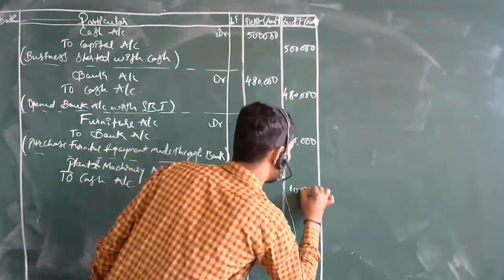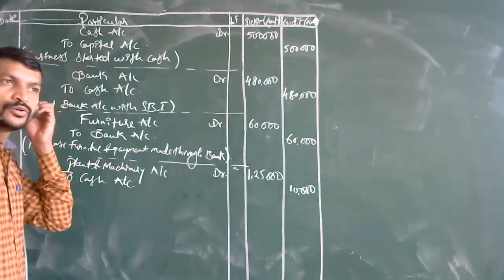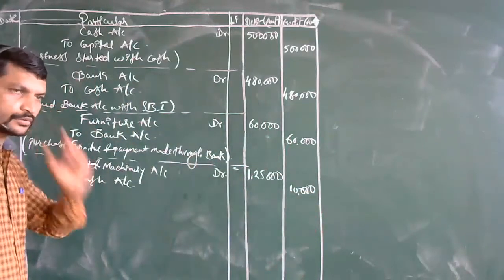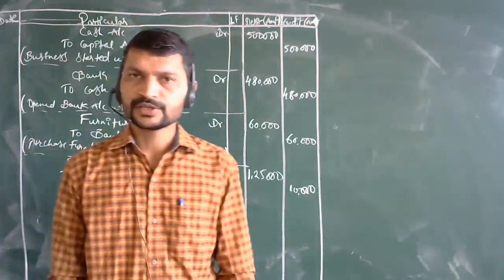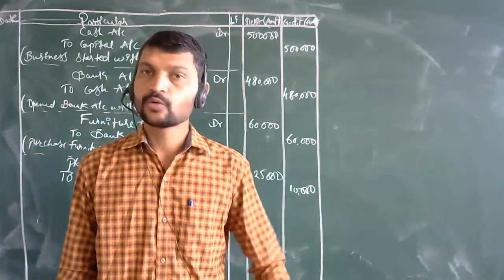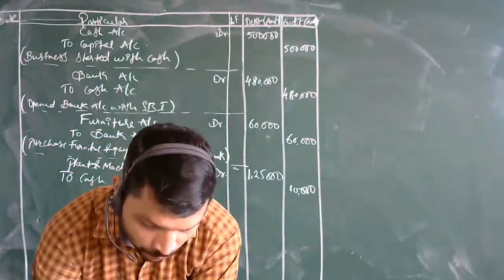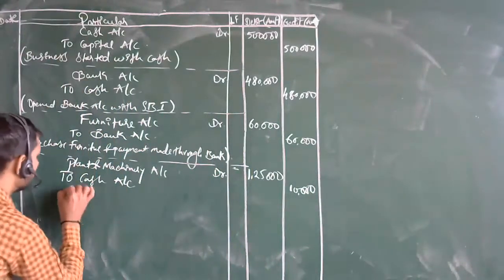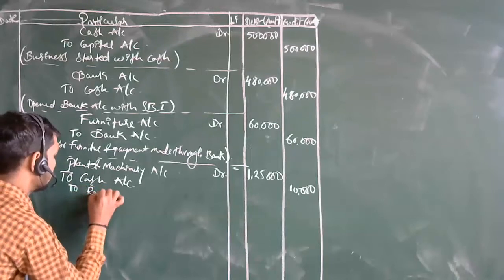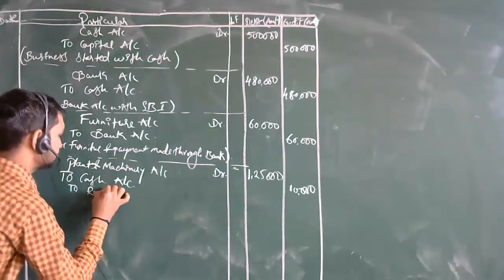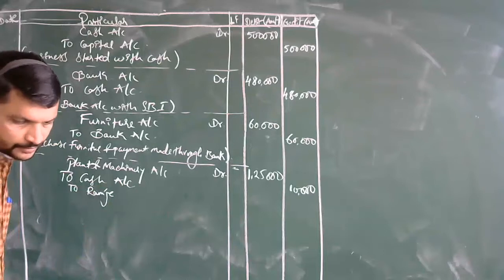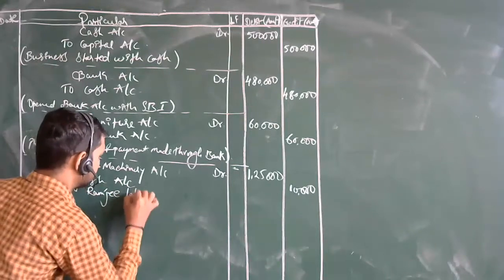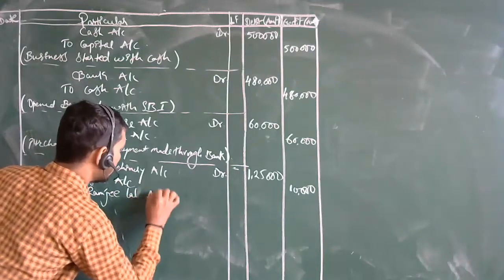So it is 10,000. Then to whose account are you going? You have purchased on credit; the remaining is the credit payment. Now whose account is it? What is the name of that? To Ramji Lal account.